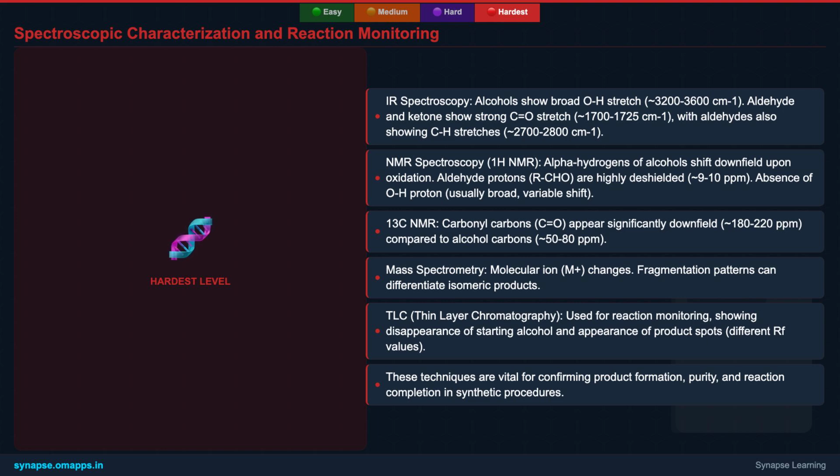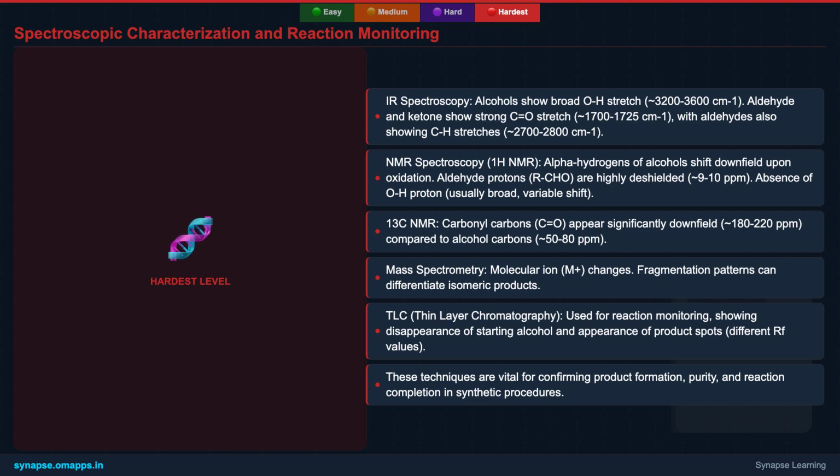Moreover, techniques like TLC allow chemists to monitor the reaction in real time, observing the consumption of starting material and the formation of product. Mastering these spectroscopic tools is essential for any aspiring chemist to confirm their synthetic achievements and troubleshoot reactions effectively.